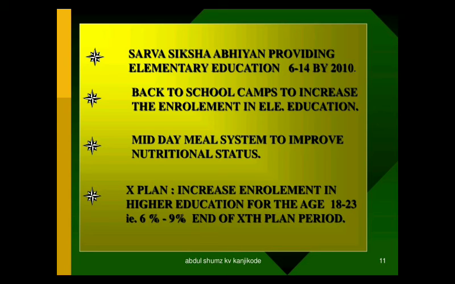And next thing is the 10-year plan. That 10-year plan we have already seen, right? The aim of that is to increase enrollment in higher education for the age group of 18 to 23, from 6 percentage to 9 percentage. By the end of the 10th plan period, it was improved from 6 percentage to 9 percentage.